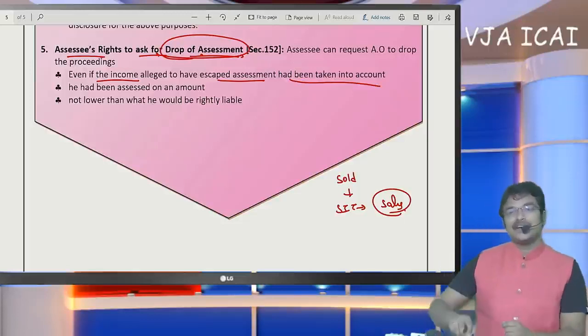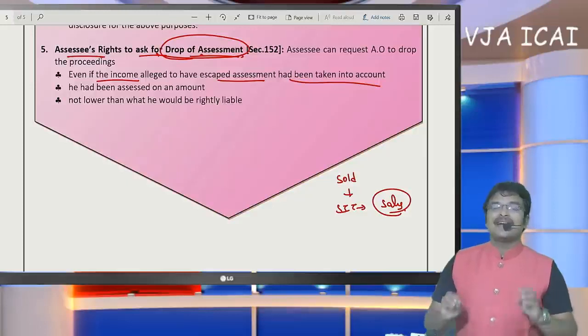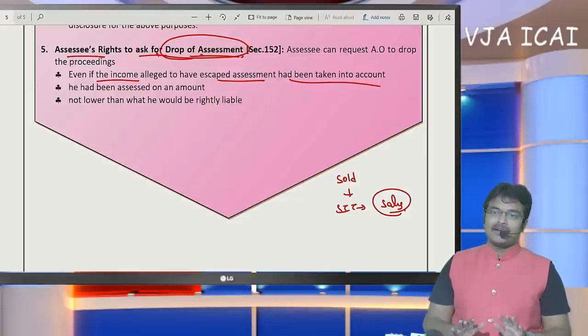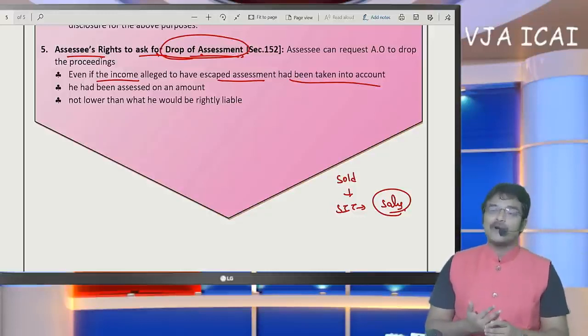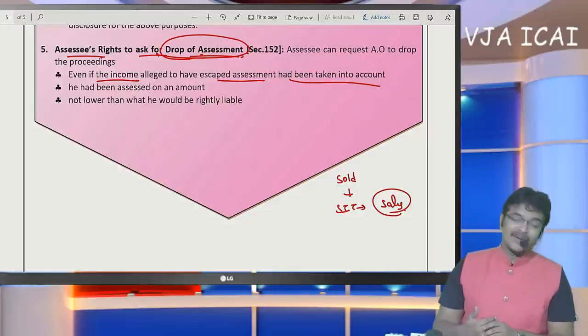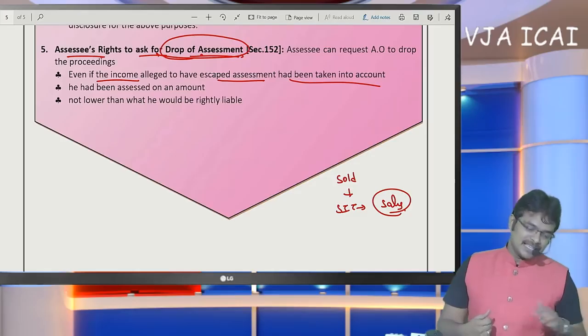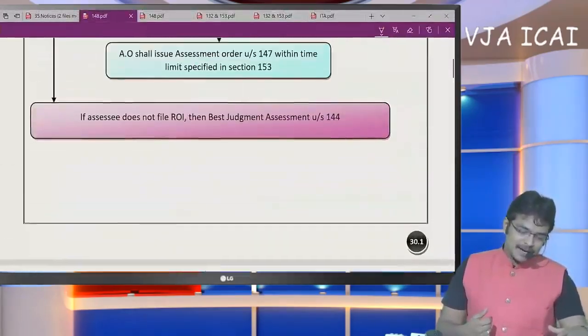What the SSE is going to say is that, sir, you have issued me an income escaping assessment, but all the incomes I have already disclosed. Your interpretation is to offer it under the head capital gain, but we have offered it under the head income from PGBP. So please drop the proceedings. The notice is invalid. The SSE can request the officer to drop the assessment also. This is the right of the SSE, concluded here. So this was the topic regarding income escaping assessment.